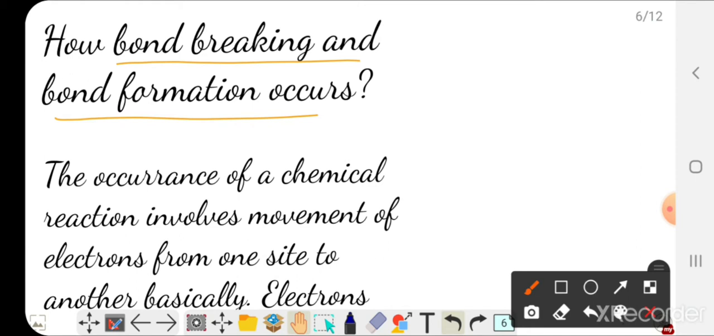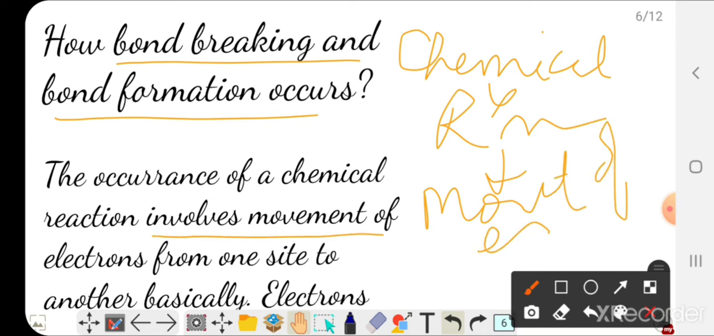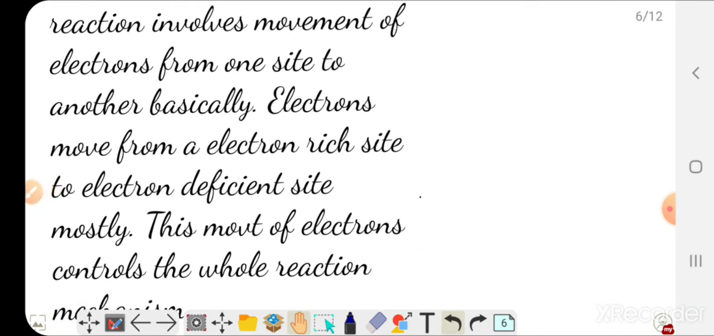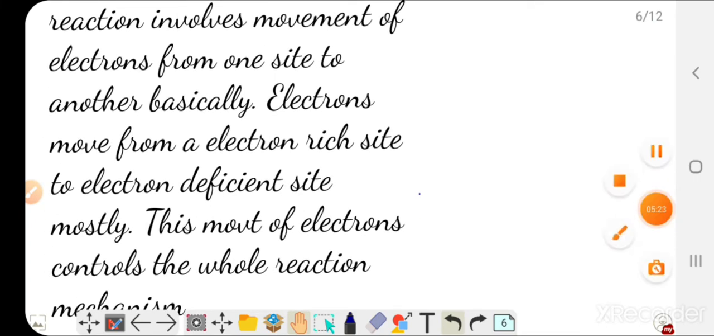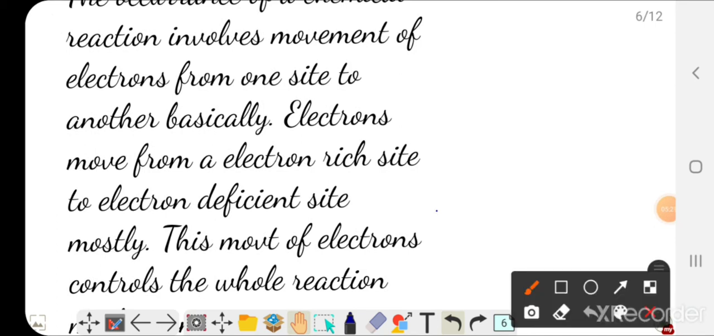Whenever I say a chemical reaction occurs, it means there is movement of electrons. The electrons are moving from one side to another. Now how do we know that the electrons are moving? As discussed in the previous example, ammonia's lone pair is attacking the carbon of the alkyl halide. Let me draw. This is ammonia, this is the alkyl halide.